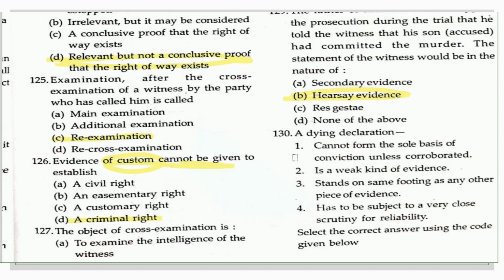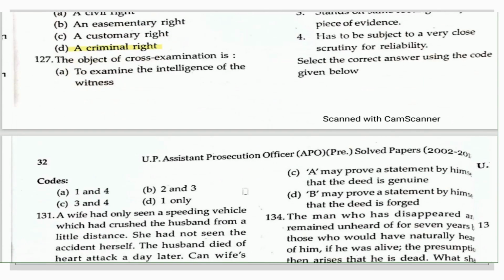Okay, so a dying declaration cannot form the sole basis of conviction unless corroborated. Is a weak kind of evidence. It stands on the same footing as any other piece of evidence, has to be subject to very close scrutiny for reliability. And now the answers which are given here are based on the code. Just go to the code, and the right answer to this here is 3 and 4.